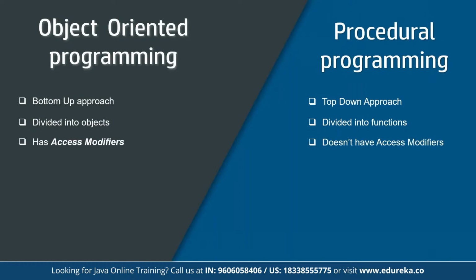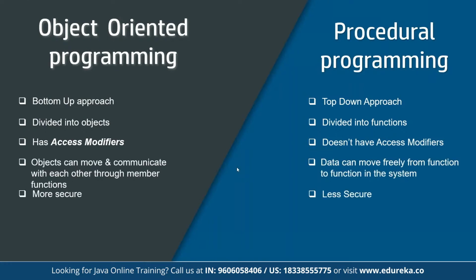In OOPS, access modifiers are introduced, namely private, public, and protected, whereas we don't have any modifiers available in procedural programming. So if you are looking to enhance the security of the program, you can use multiple access modifiers, which are only available in the object-oriented programming approach. Next, objects can move and communicate with each other through member functions. And due to abstraction in OOPS, data hiding is possible, and hence it is more secure than procedural programming.